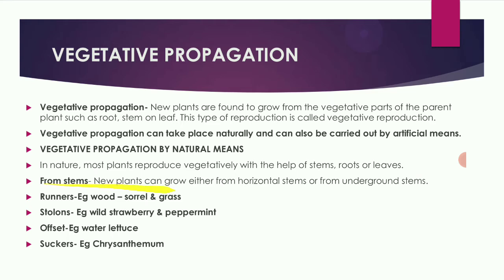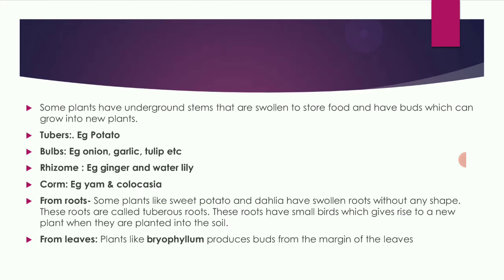From stems, new plants can grow either from horizontal stems or from underground stems. They are called runners, stolons, offsets, suckers.